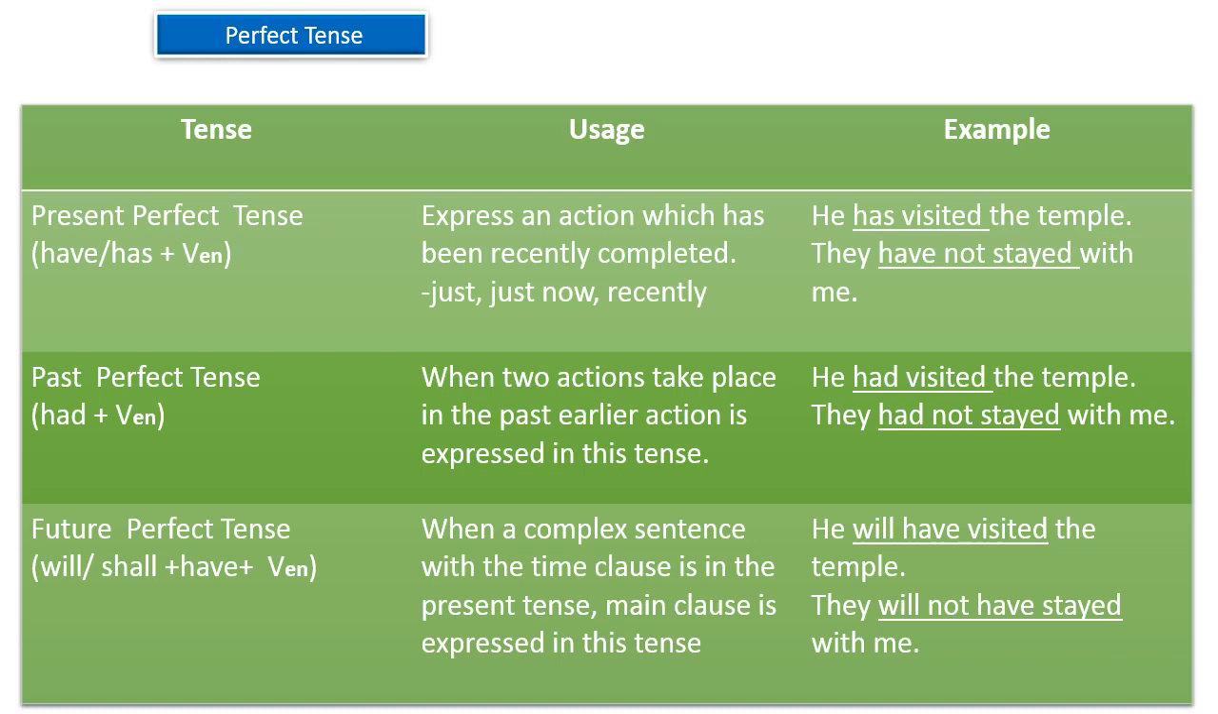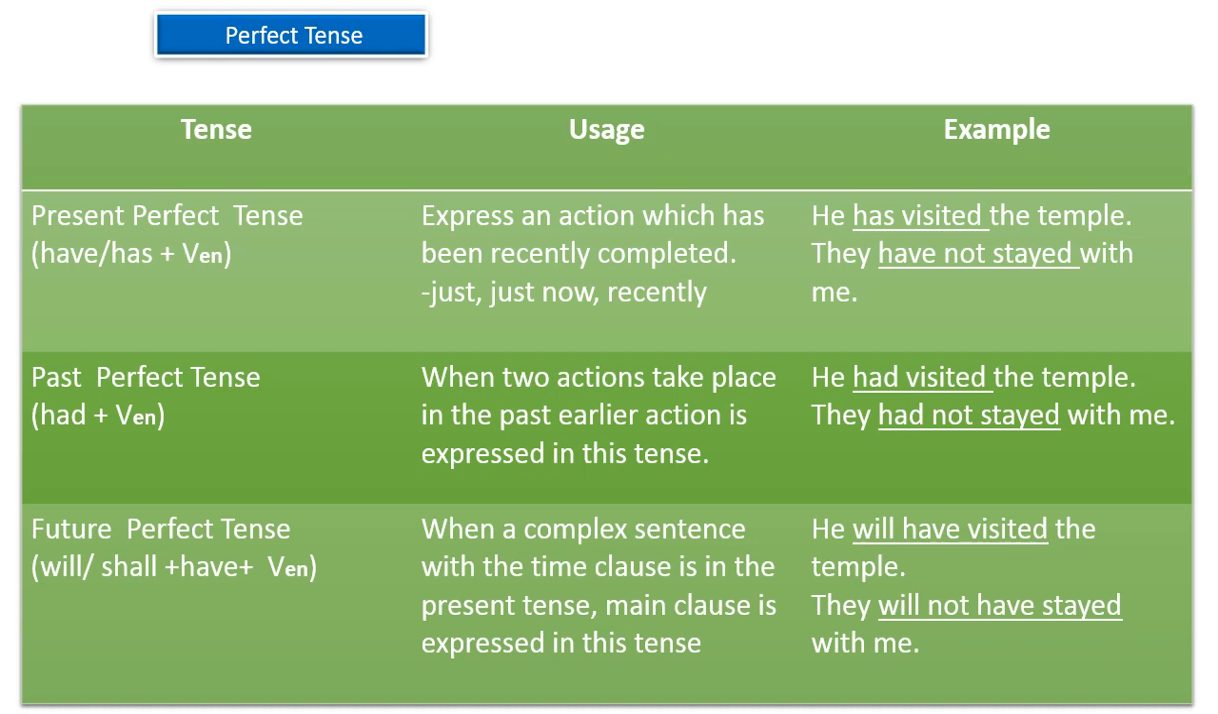Next one is future perfect tense. The formula used here is will or shall plus have plus the past participle. Its usage is in a complex sentence where the time clause is in the present tense, then the main clause expresses the future perfect tense. For example, he will have visited the temple.